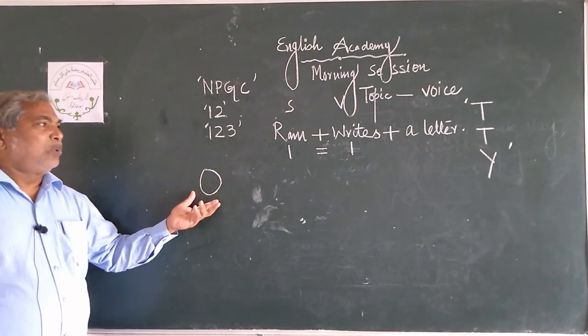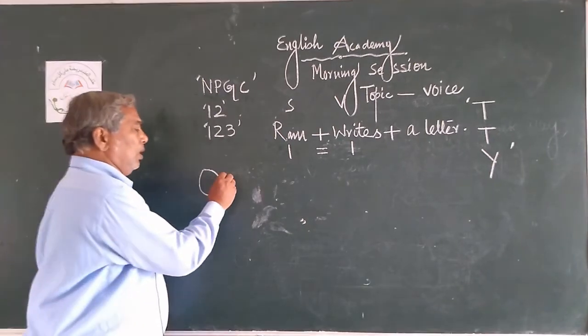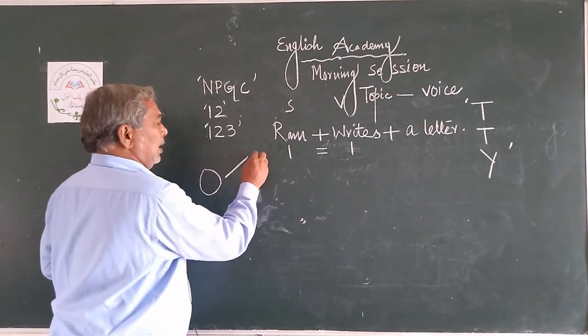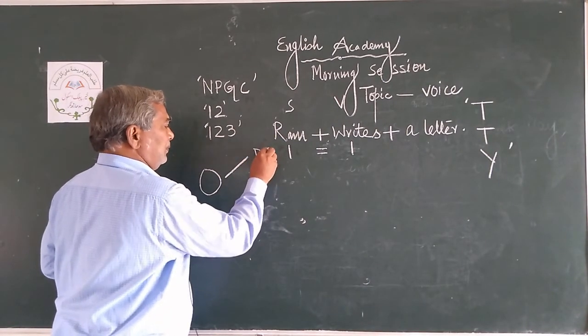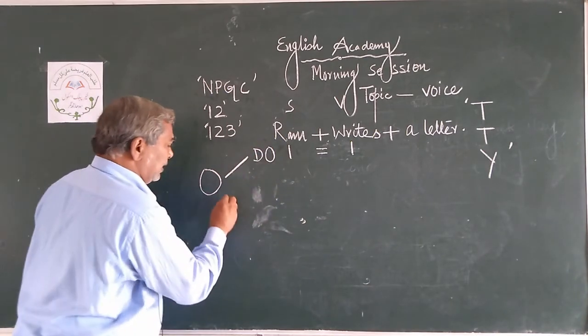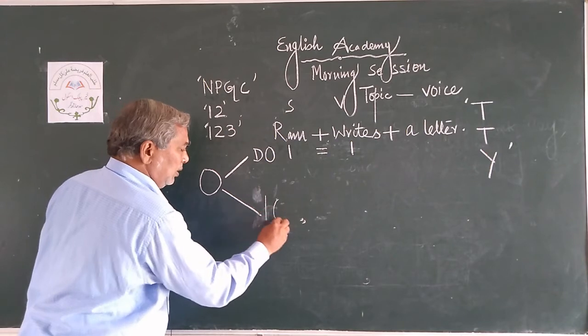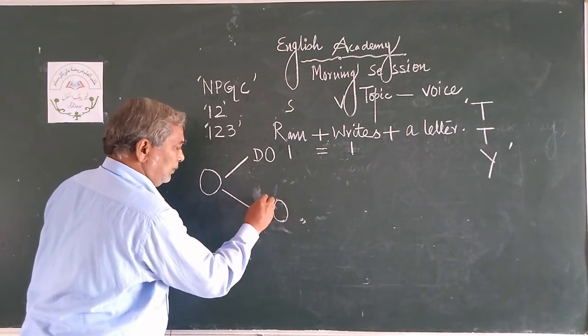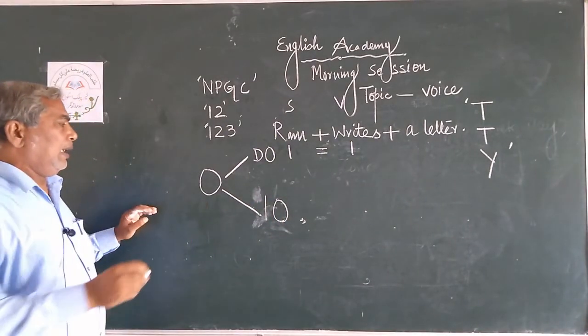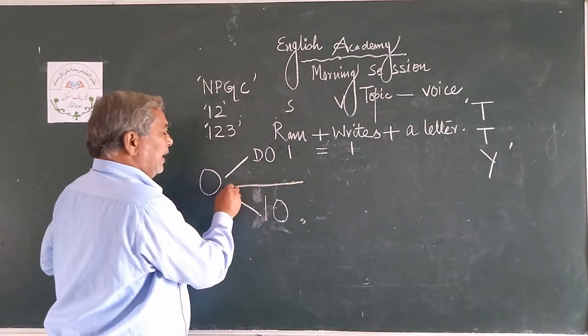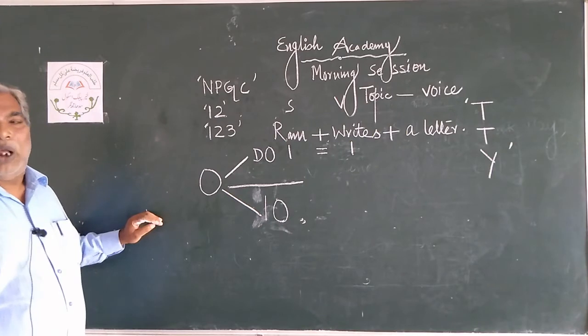There are 2 types of object. The first type of object is DO, and the second type of object is IO. Object has been divided into 2 parts: direct object and indirect object.